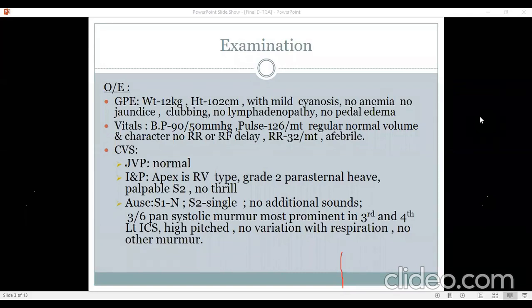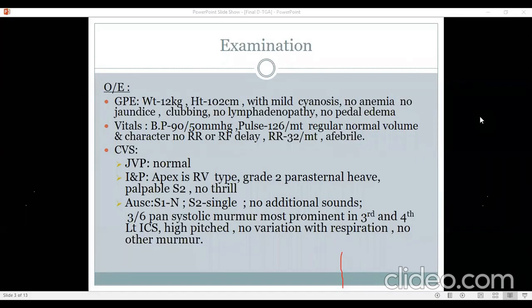What are your objections, madam, to considering the VSD? Okay, so if we say VSD murmur in a TGA, unless the VSD is very small, there will be a gradient between the right ventricle and left ventricle, giving you a systolic murmur of VSD, because there is a right to left shunt across the VSD, not left to right. If this patient has a larger VSD, then the VSD will not produce any murmur because of the equalization of pressures in the right and the left ventricle. So I think only a small VSD, which is producing a gradient between the right ventricle and left ventricle, can produce a systolic murmur.